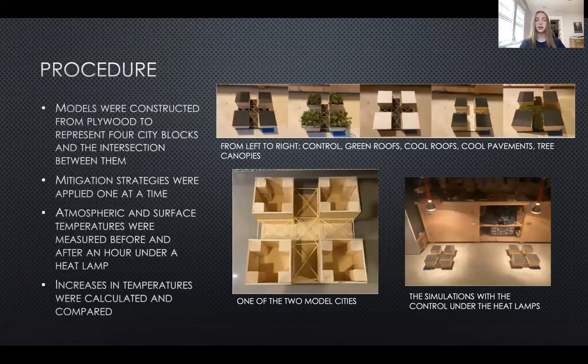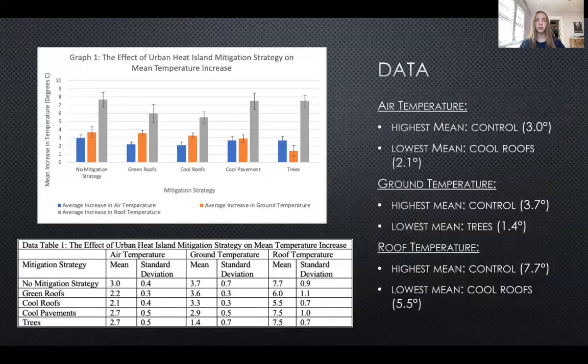To conduct the experiment, models were constructed out of plywood to represent 4 city blocks and the intersection between them. The roofs and base were painted black as the control, and the mitigation strategy could be applied one at a time. The temperatures in the air above the simulation and at the surface of the base and the roofs were measured. A heat lamp was then turned on for 1 hour, after which the temperatures in the same 3 spots were measured again. The increases in temperature for each of the mitigation strategies were calculated, averaged, and organized into a bar graph with error bars representing the standard deviations.